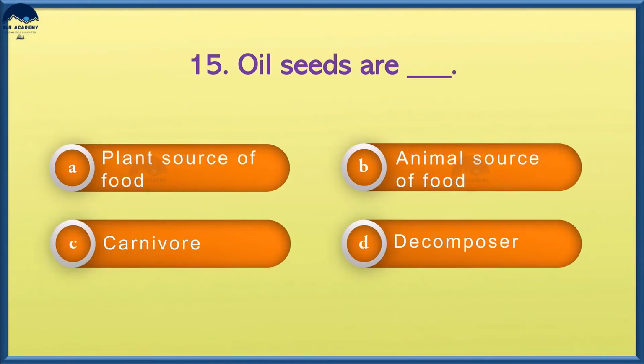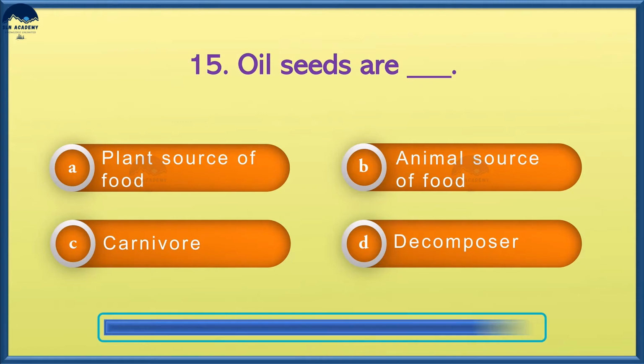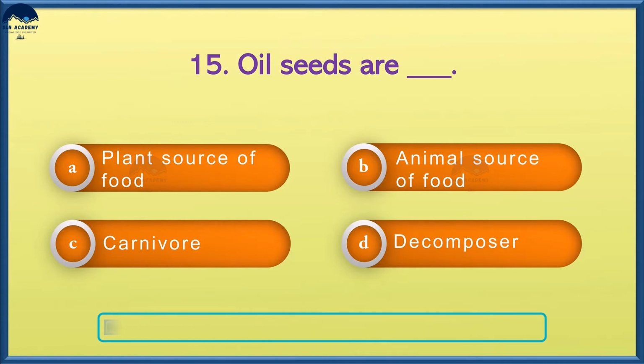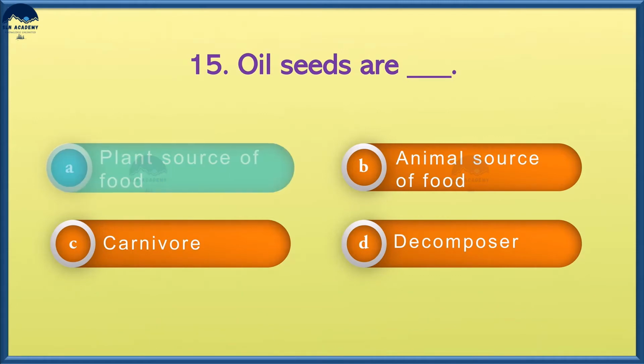Oil seeds are option A, plant sources of food, option B, animal source of food, option C, carnivore, and option D, decomposer. And the answer is plant source of food.